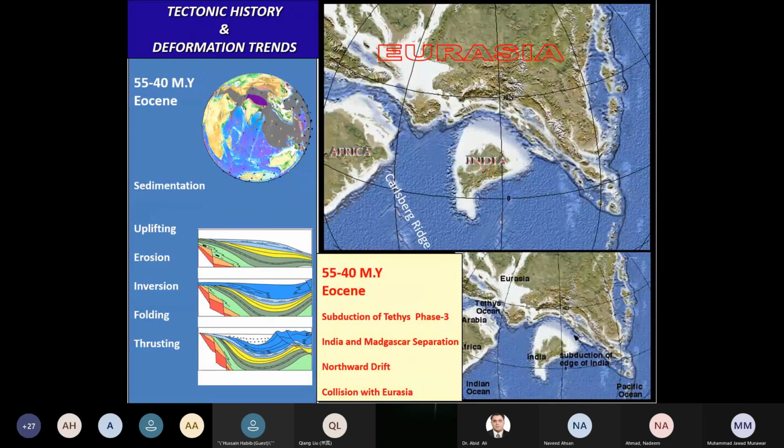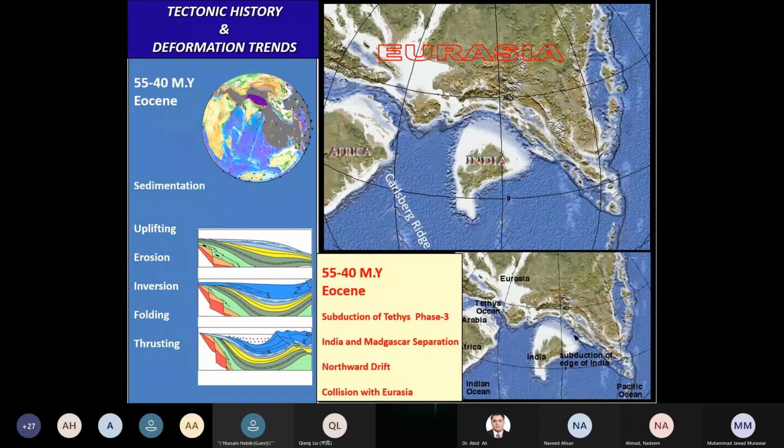Then comes the time of the Eocene, where we could see the collision of the Indian plate with Eurasia, and we do see the uplifting, erosion, inversion, and then the thrusting of the block. The ocean present between Eurasia and the Indian plate, the Tethys 3, I would say, was closed, and we have opened now our present ocean.